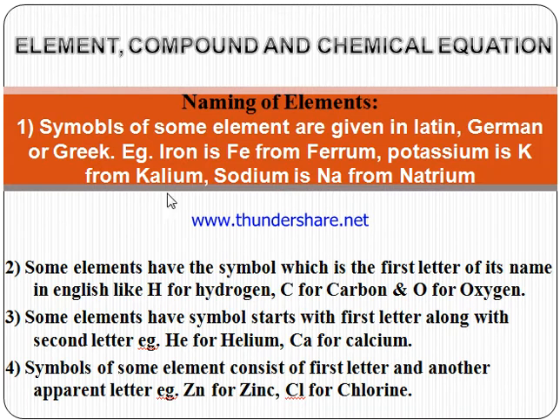For example, the symbol of iron is Fe, which is taken from the Latin word ferrum. Similarly, the symbol of potassium is K, which is taken from the word kalium. The symbol of sodium is taken from the word natrium.